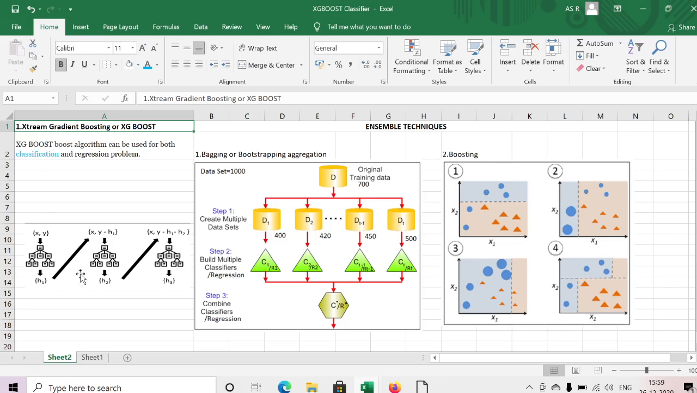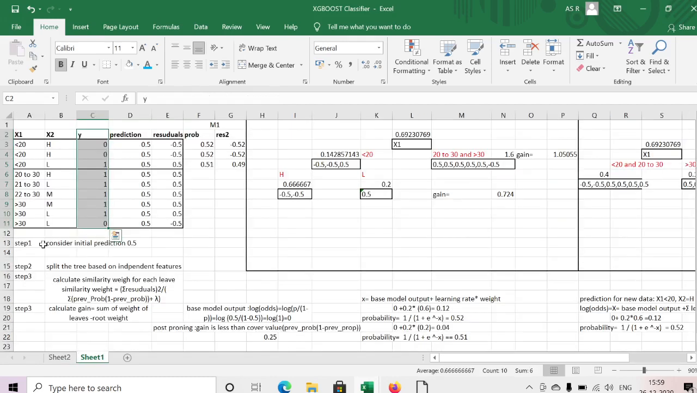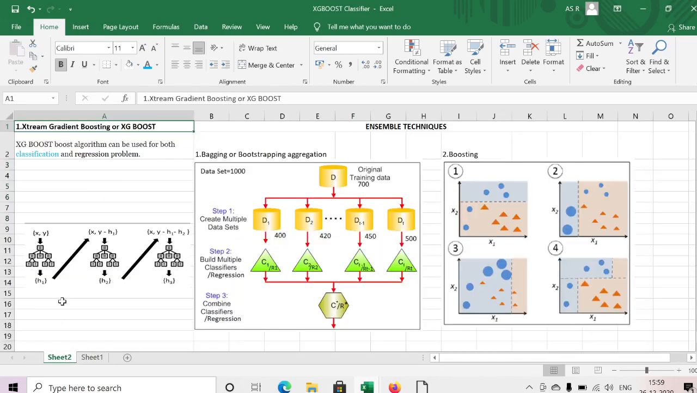Here we'll see how the model is trained. I am passing x and y. We have the independent data x1 and x2, which I am passing here, and y, my target data. The x and y, the independent features and the target, I am passing to the first decision tree.